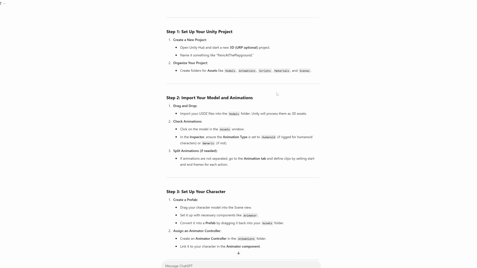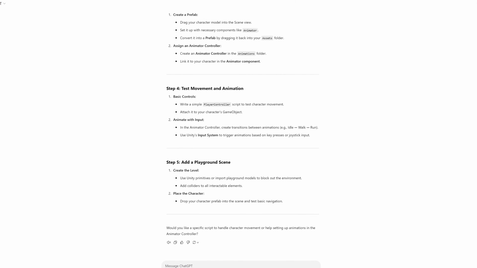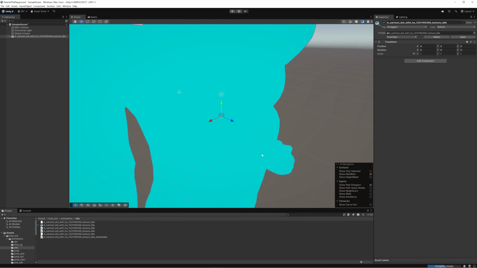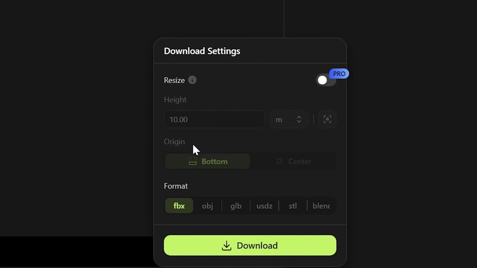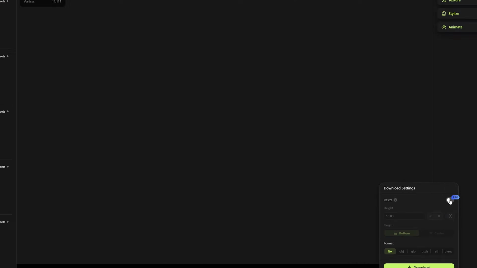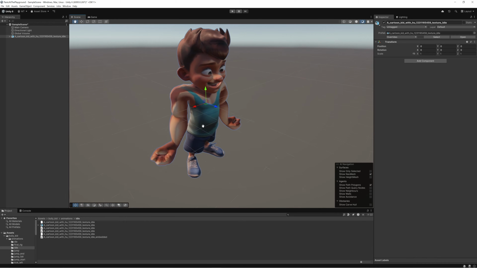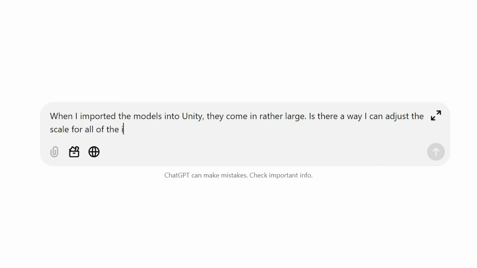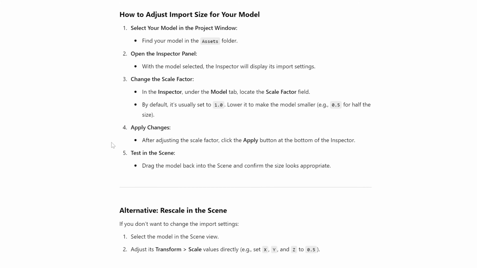I asked ChatGPT how to proceed, and it told me how to set up a Unity project. The model imported just fine, although he was massive because Meshy wouldn't let me scale down the Mischief Mike model without paying. I went to ChatGPT and acted like I had no idea how to solve this problem. And it actually walked me through how to change the import settings to get the kid to an appropriate scale.